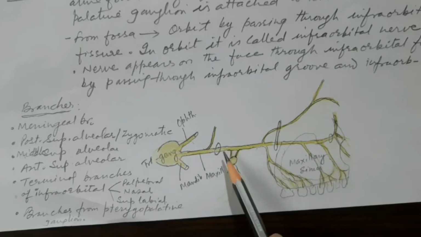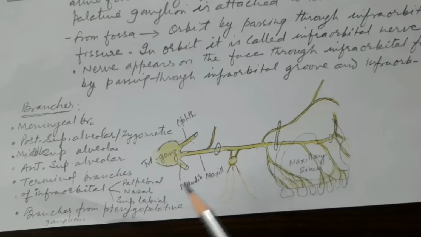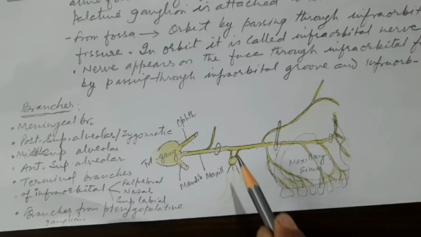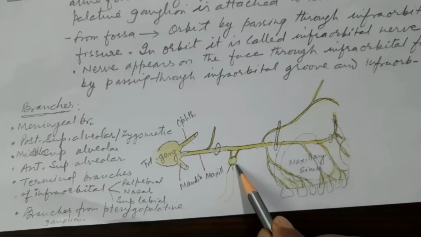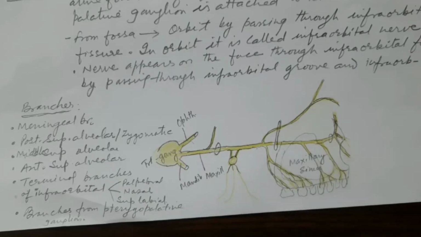The pterygopalatine fossa is situated deep to the pterygomaxillary fissure, and it is a very small triangular fossa. Here, from the roots of this maxillary nerve, the pterygopalatine ganglion hangs into the pterygopalatine fossa, similar to the submandibular ganglion hanging from the lingual nerve.